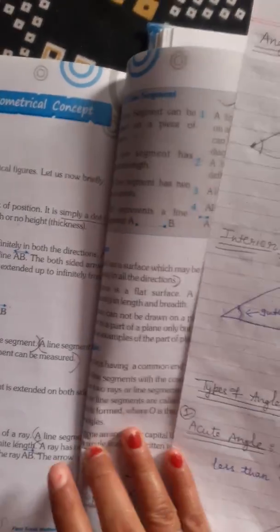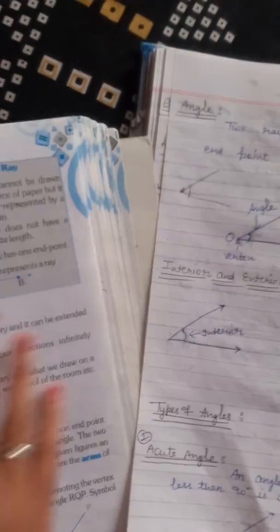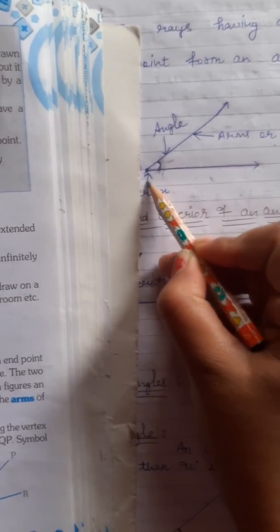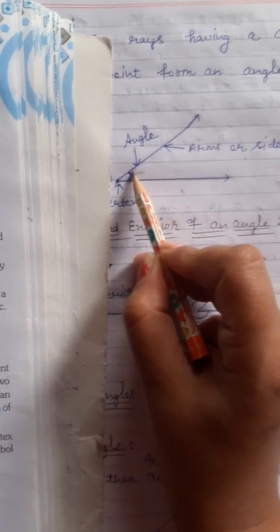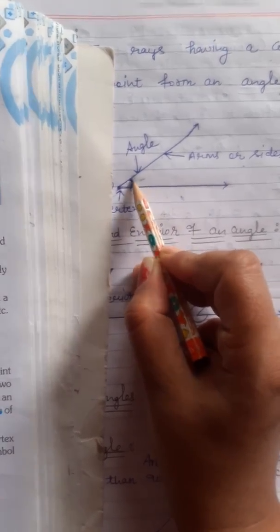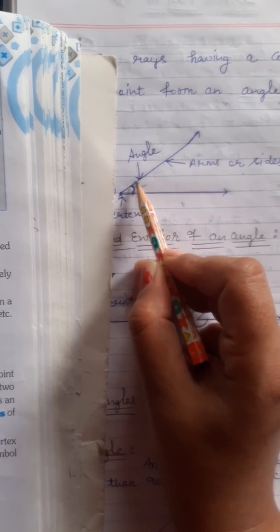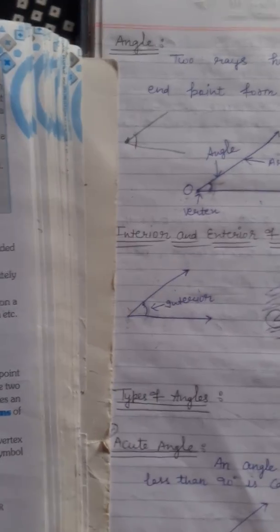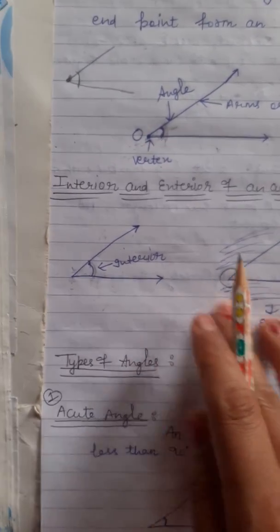Now let us see what is an angle. Two rays having a common end point form an angle. So this is one ray, this is one ray, both are meeting at a point here, and this is an angle. The point at which the two rays meet is known as the vertex. Now let us see interior and exterior angle.